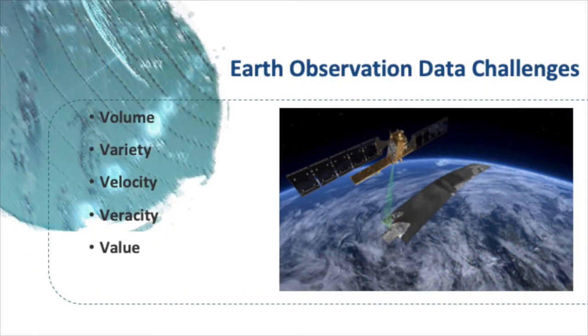However, working with Earth observation data has its challenges. Firstly, volume. The volume of Sentinel data distributed by ESA is over 10 petabytes per year. Variety. The data is collected from a diverse range of different types of sensors. Velocity. The data is often continually being collected. Veracity. Atmospheric conditions and other factors can affect the quality and the accuracy of the data that's available. And finally, value. It is often challenging to extract value for specific applications from all this data.